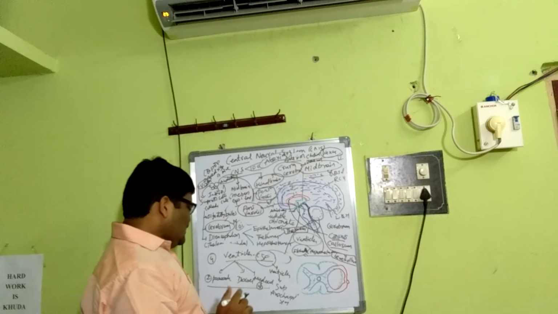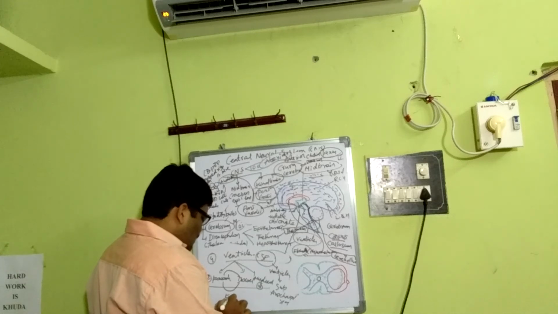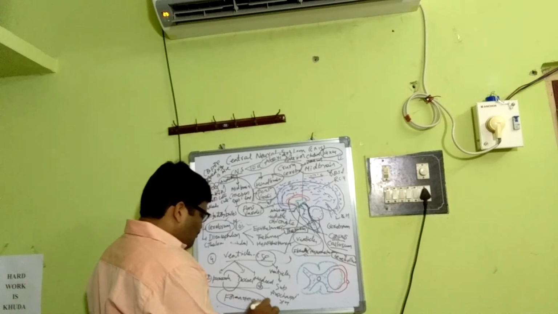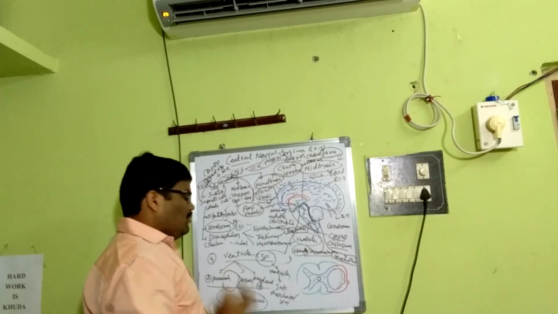The most important thing is that the paracoeles, the two lateral ventricles, individually connect to the diocoele by the foramina of Monro.